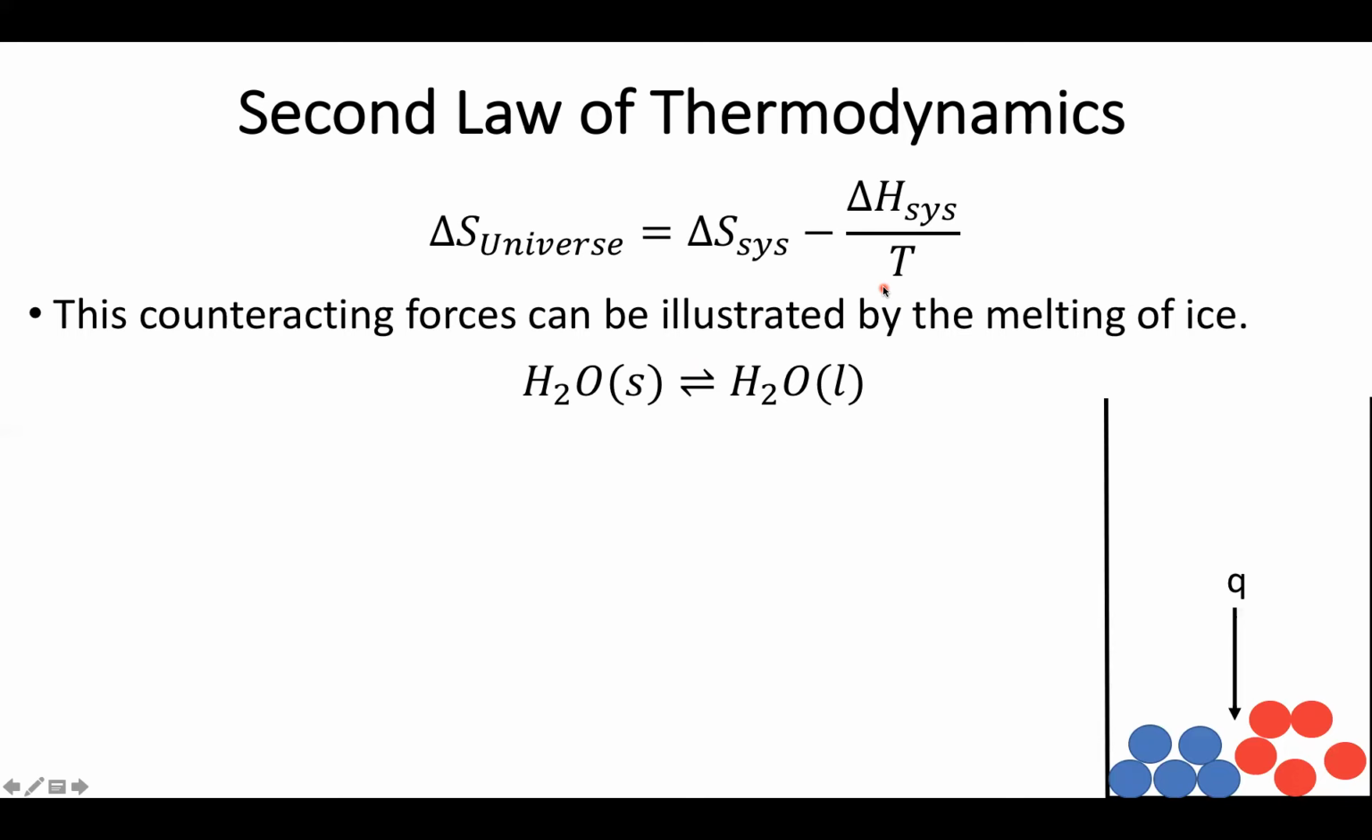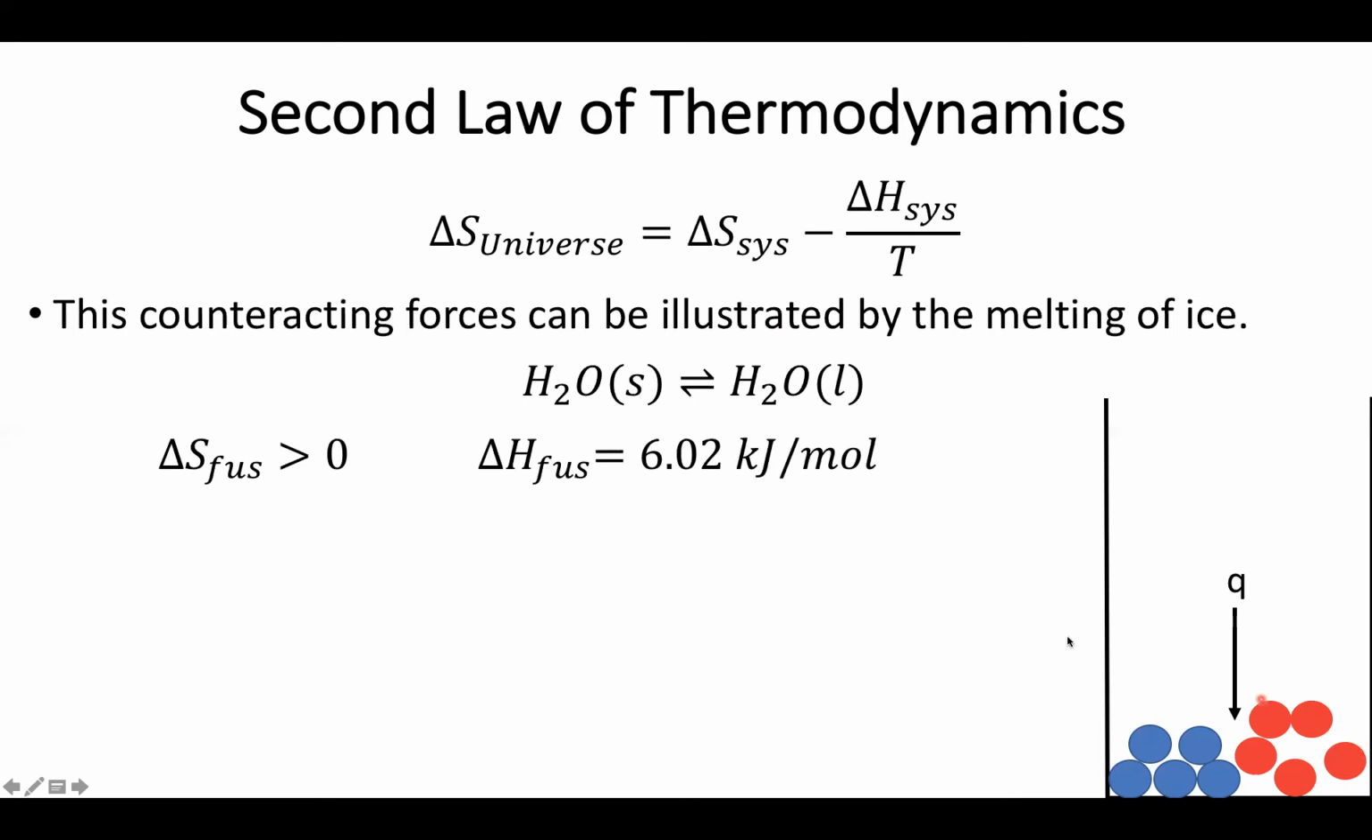So what this helps illustrate is the counteracting forces. And a good way to look at this is with a classic example, again, returning to melting of ice. So we know that this process has a positive entropy because I'm going from a nice ordered crystal to a disordered liquid. However, we also know that this process has a positive enthalpy of fusion. In other words, I need to have heat come into the system to make this reaction proceed.